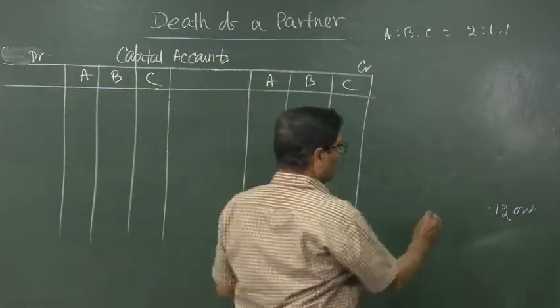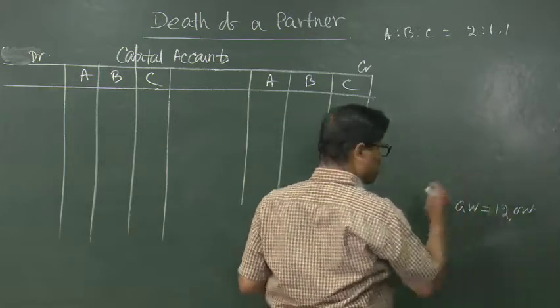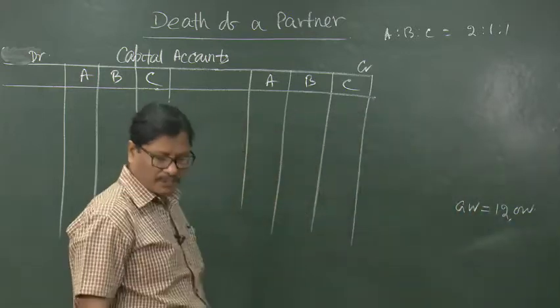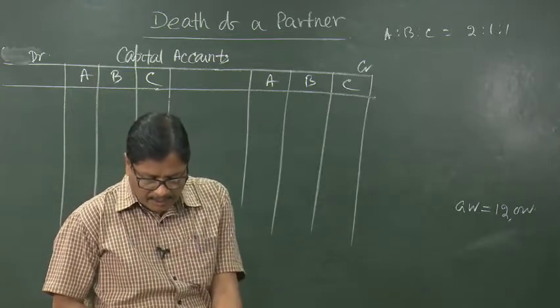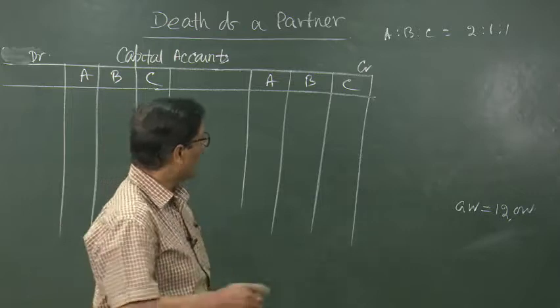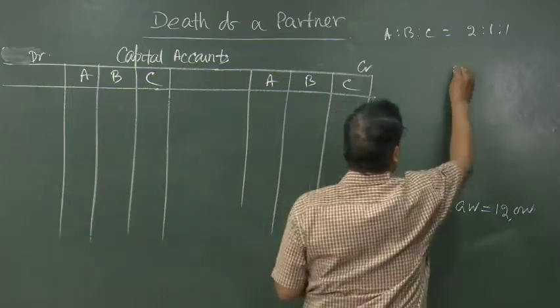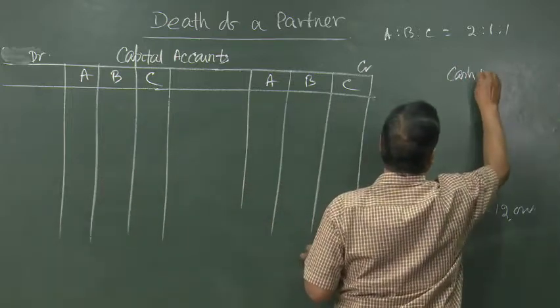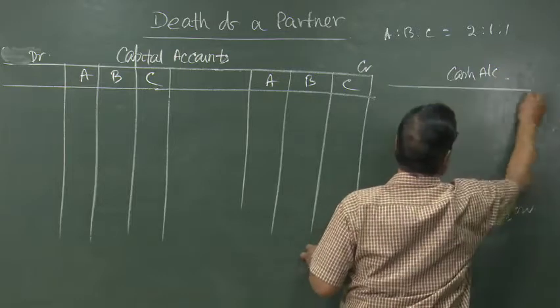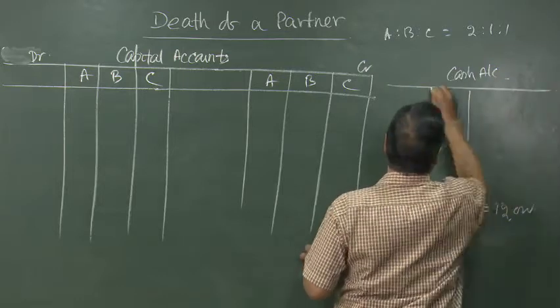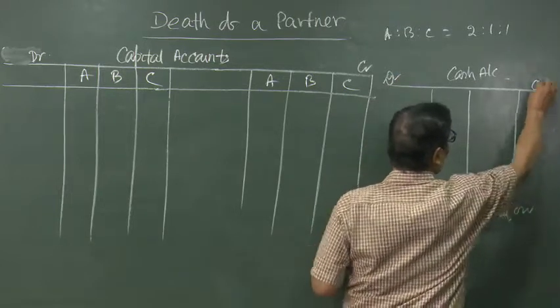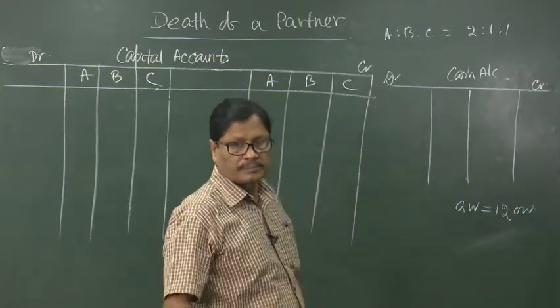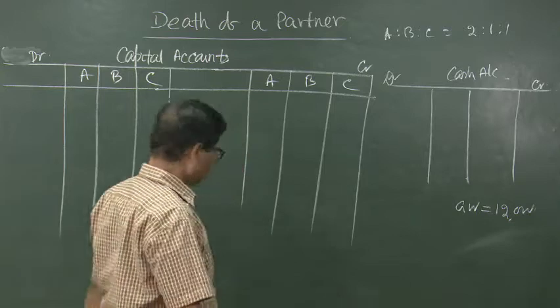The goodwill is valued at rupees 12,000, the total goodwill has been valued at 12,000 rupees. So, we have to prepare these capital accounts, then the balance sheet and cash account we can prepare. Let us prepare one cash account, and also the balance sheet.